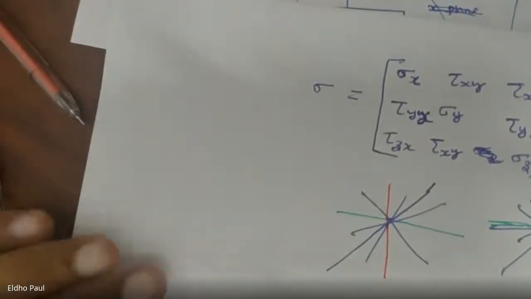And this matrix is called the stress tensor. This is the stress tensor at a point.